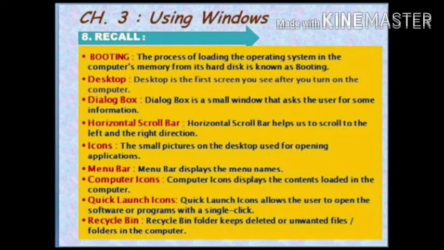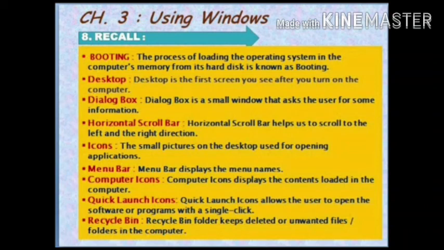Dear students, let's recall the chapter. Booting. The process of loading the operating system in the computer's memory from its hard disk is known as booting. Desktop. Desktop is the first screen you see after you turn on the computer. Dialog box. Dialog box is a small window that asks the user for some information. Horizontal scroll bar. Horizontal scroll bar helps us to scroll in the left and right direction. Icons. The small pictures on the desktop used for opening applications. Menu bar. Menu bar displays the menu names.